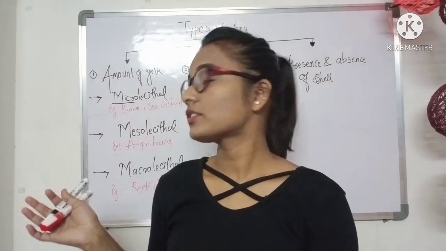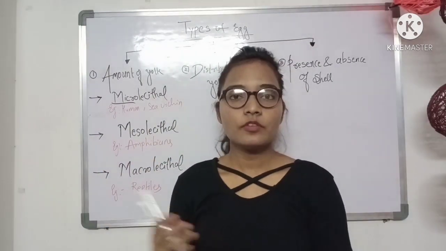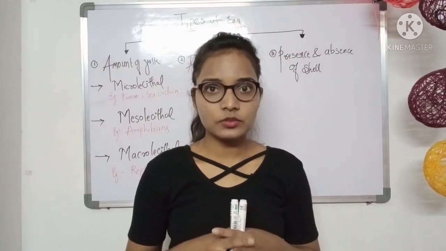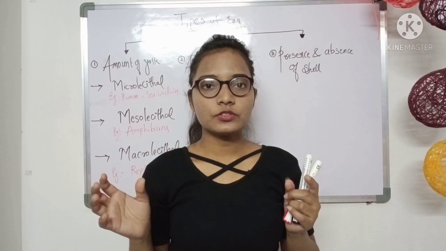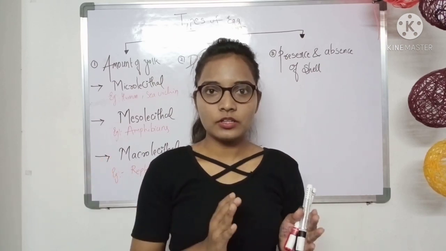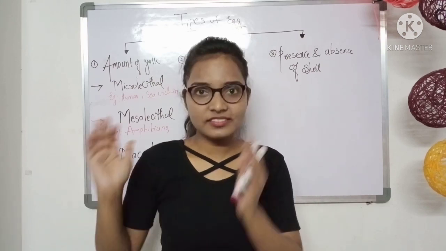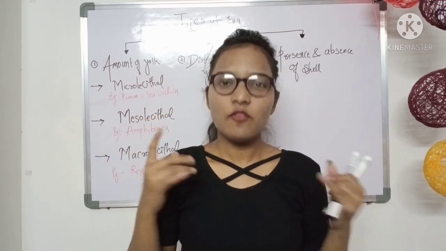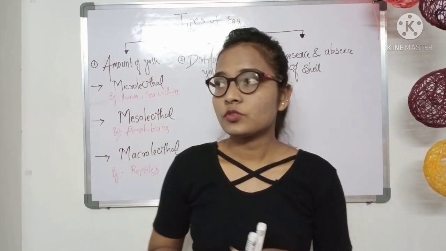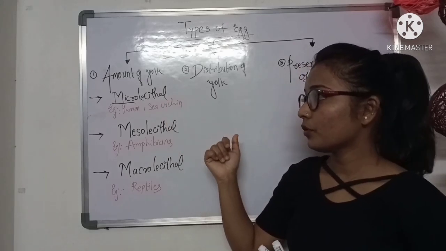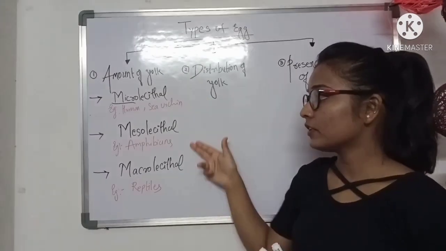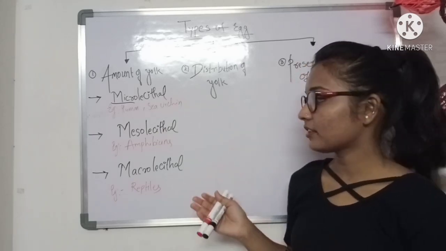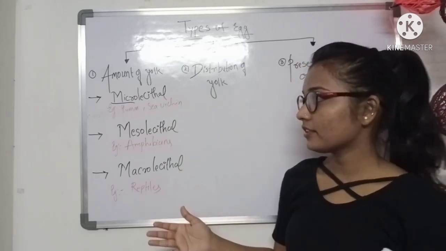So let us see the first one, that is the amount of yolk. So what is yolk? Yolk is a mixture of macromolecules. There are two types of molecules, macromolecules and micromolecules. The macromolecules are very essential for us. So this yolk is a mixture of protein, phospholipids and fats. On the basis of amount of yolk, the eggs are of these three types. First one is microlecithal, second one is mesolecithal and third one is macrolecithal.